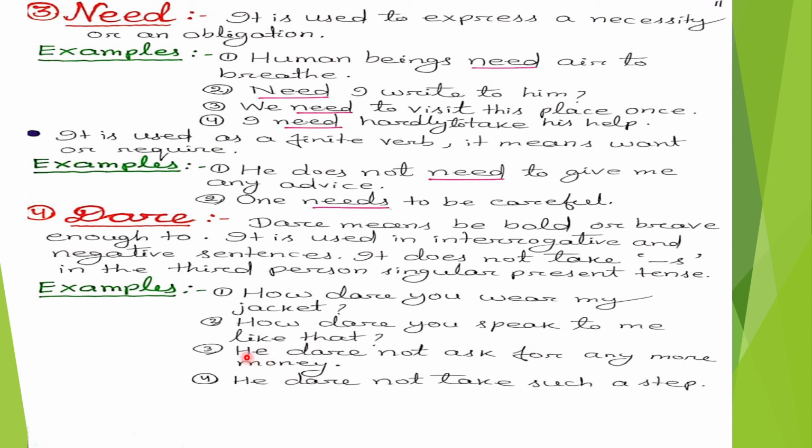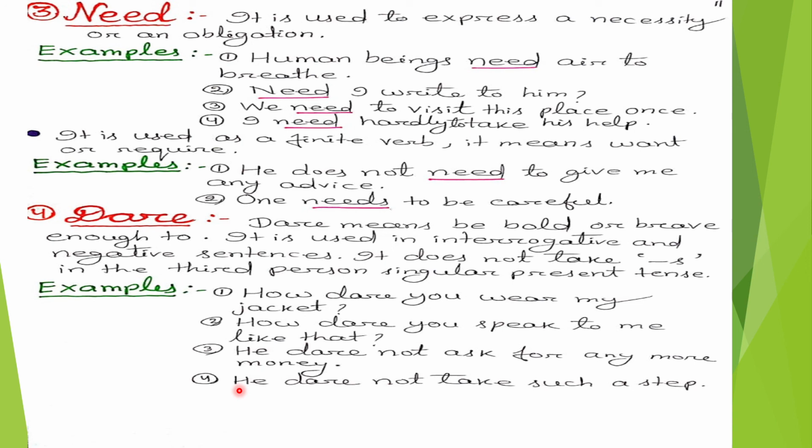Third number, he dare not ask for any more money. In the third sentence, he is the subject and it is in the third person singular number and in present tense also. But with the modal auxiliary verb dare, s is not there.